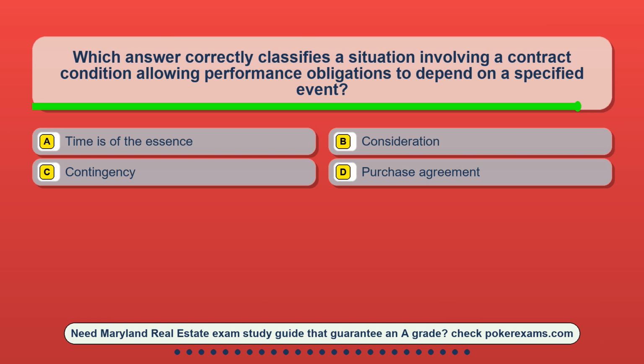Question 16. Which answer correctly classifies a situation involving a contract condition allowing performance obligations to depend on a specified event? Option A, time is of the essence. Option B, consideration. Option C, contingency. Option D, purchase agreement.